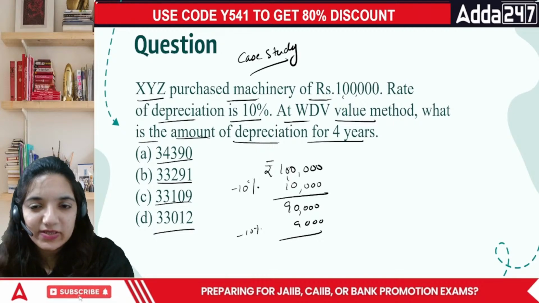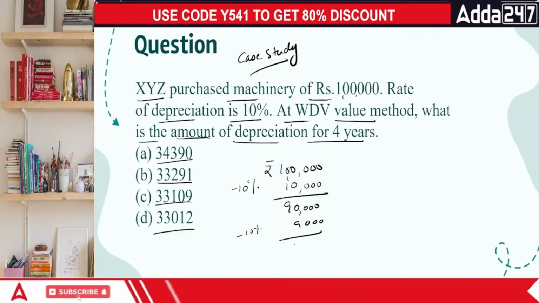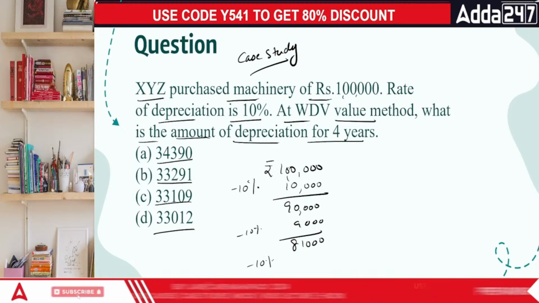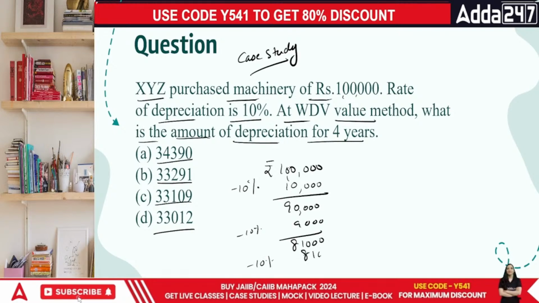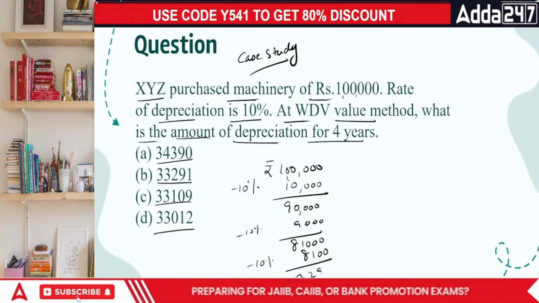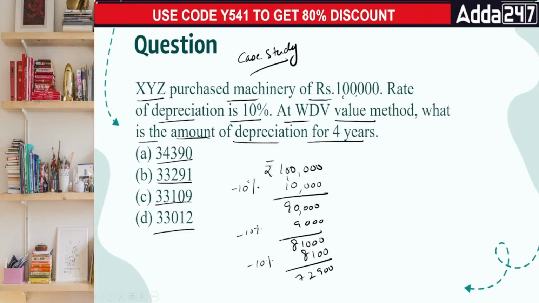Just a moment. Let's continue further. Minus 9,000 will give you 81,000. Then minus 10%, that gives us 8,100. Okay, we are left with 72,900, everyone. From 72,900, remove the next 10,000.